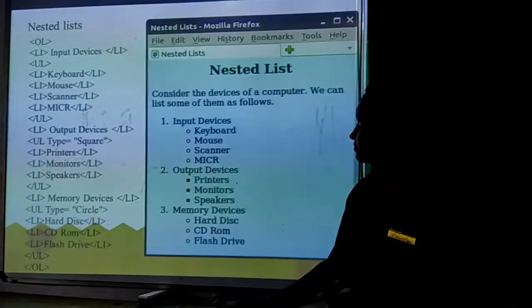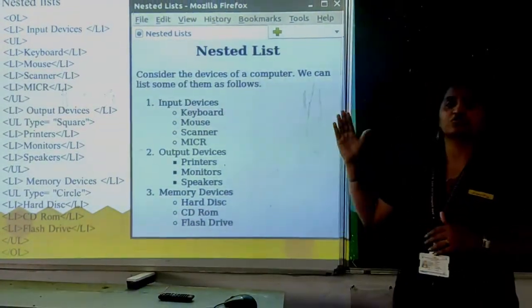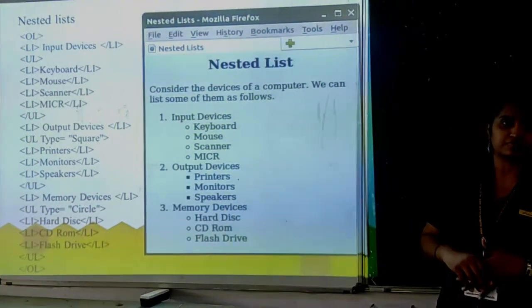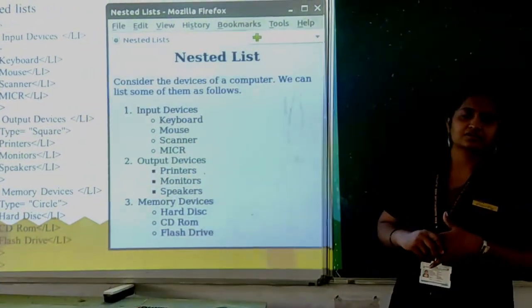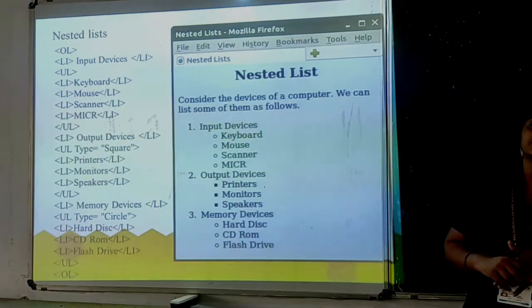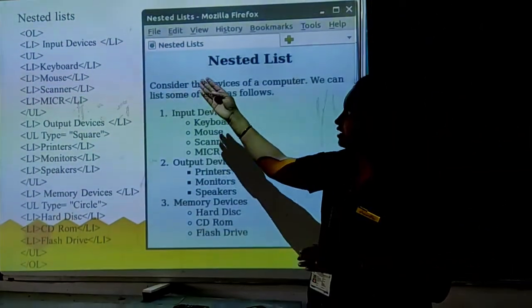And the next one is nested list. If you want to include two or three kinds of list in a web page, you can include them. Such a type of list is known as a nested list. We have to do the practical with these problems. Okay, we'll see that. So here you can include the ordered list.